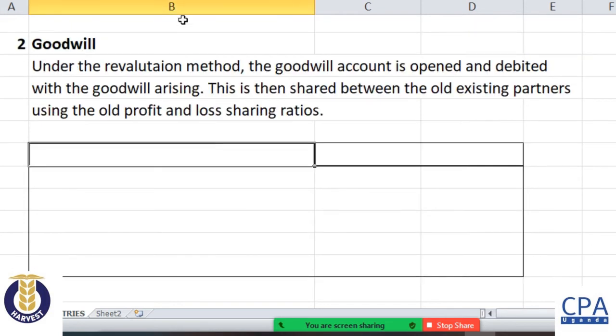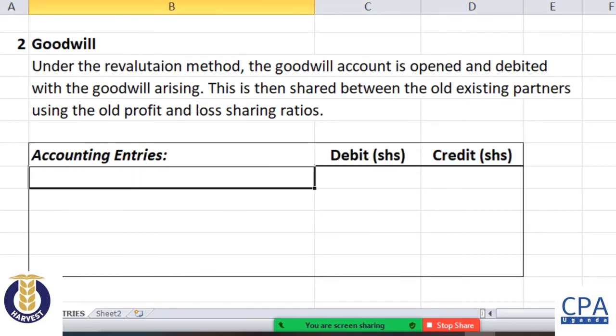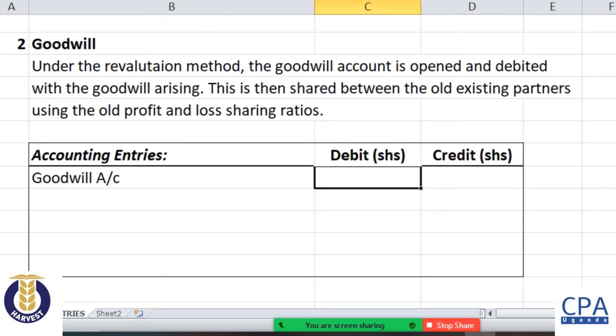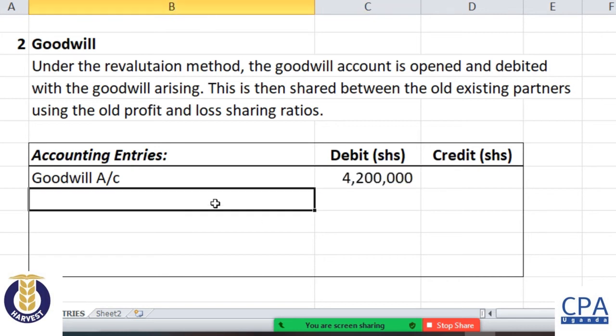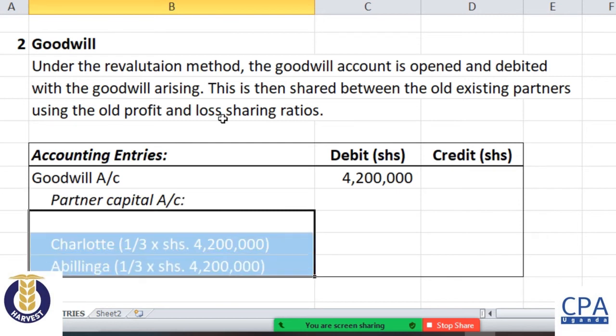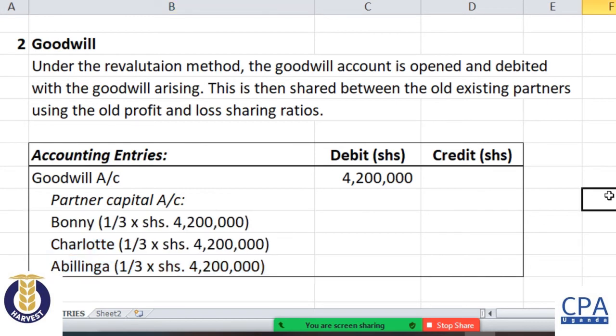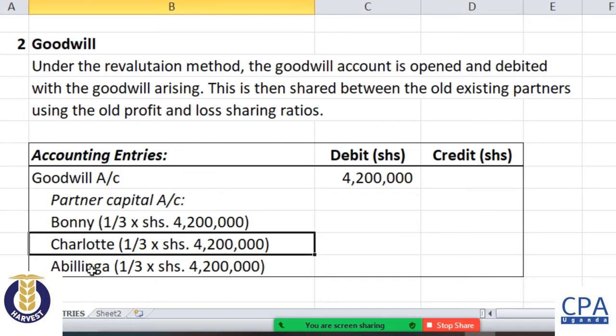So the 4.5, ideally, we are going to share it. We shall open up an account called goodwill account and debit it with the 4.2 million. Then the balance is going to be shared between the partners, so it is going to go to the partners' capital accounts, and of course they are sharing the profits and losses equally. These are the old ones, Bonnie, Charlotte, and Abilinga.